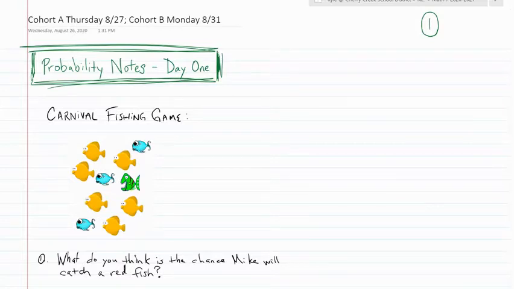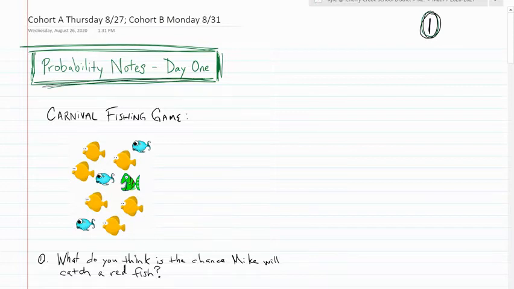I'm going to have you get out your math notebooks, wherever you're going to be keeping your notes. It might make it easier for you to keep track of everything if you start numbering your pages. Whichever page you are starting on, label it page number 1. I'd put that up in the top right corner or the top left corner, whichever page you're looking at. Go ahead, put page 1, copy down probability notes, day 1.